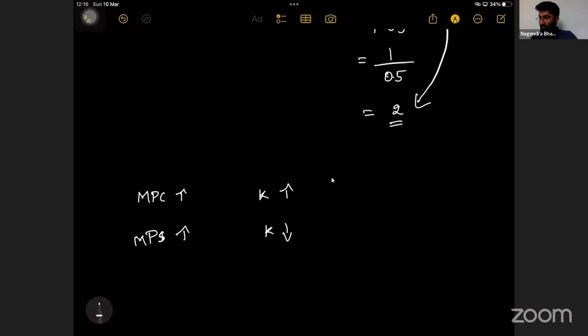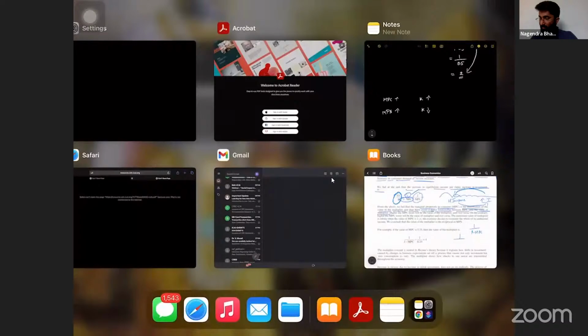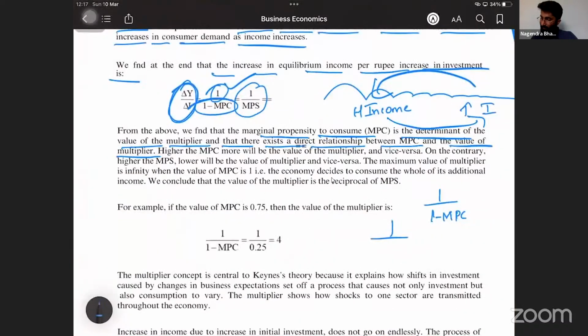There is this relation between MPC, MPS and K. So the higher the MPC, the more will be the value of the multiplier and vice versa. On the contrary, the higher the MPS, the lower will be the value of the multiplier and vice versa. We just discussed this. The maximum value of the multiplier is infinity when the value of MPC is 1.